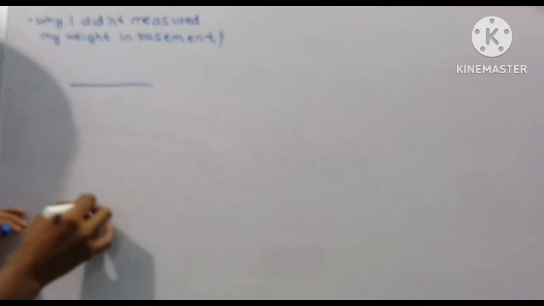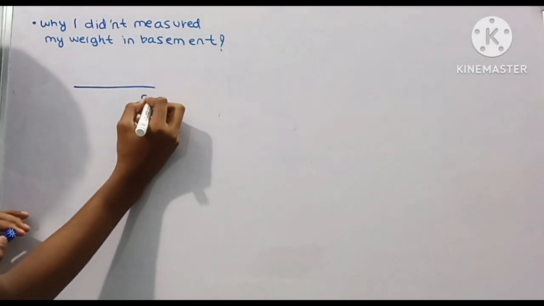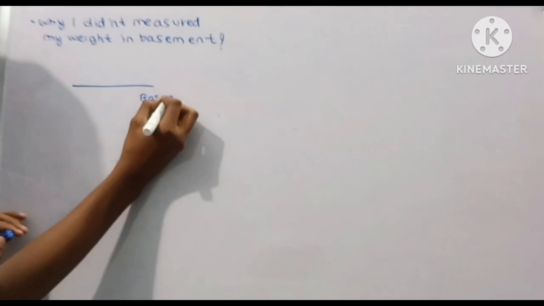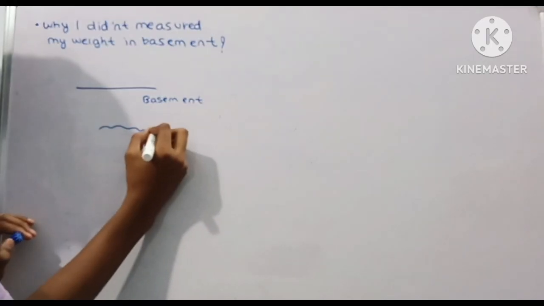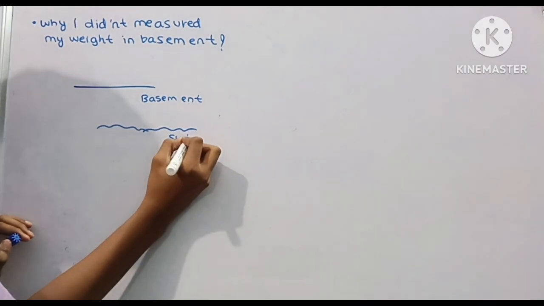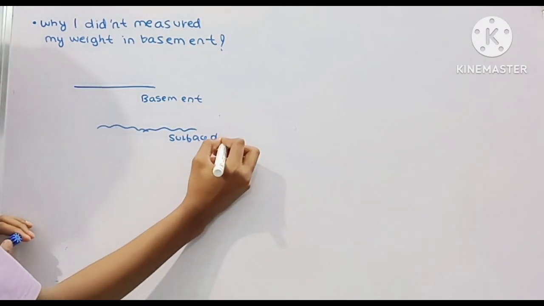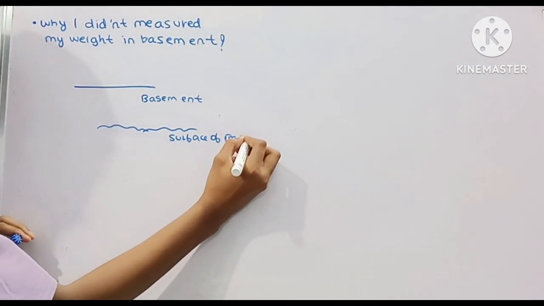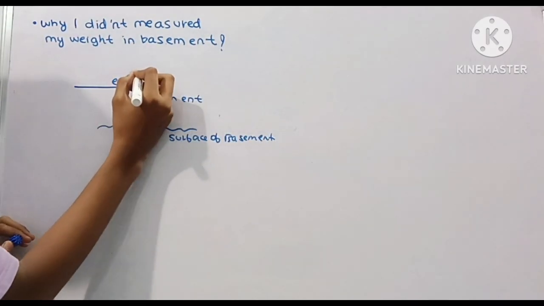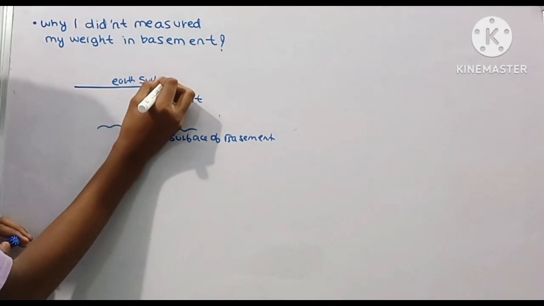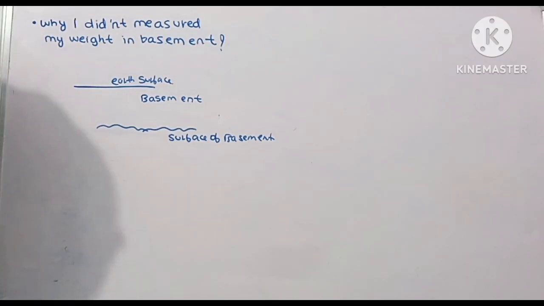So see, let's assume that this is our ground, which is the earth surface, and below the earth surface is a basement, as we know it is constructed below the surface of the earth. This is the surface of the basement, and this is the basement, and this is the earth surface, right?